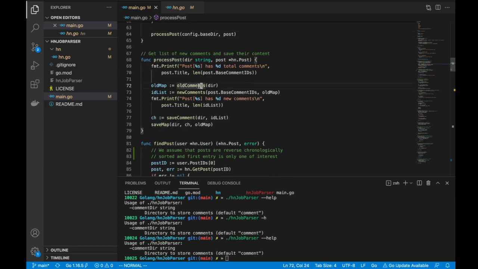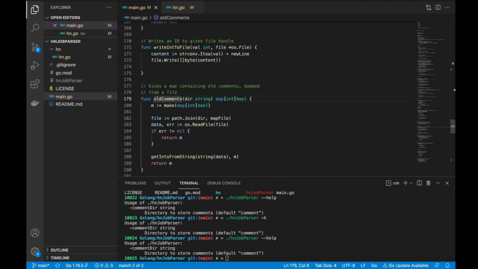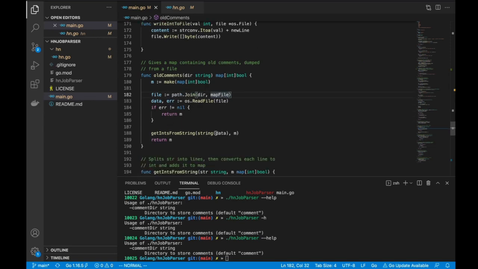If you go to old comments, as you can see, it reads that same file that we would have written in the previous run. So it will get the path, which is basically directory plus map file. It's going to read that file and create a map out of it. So I get the data here, and I pass it an empty map.